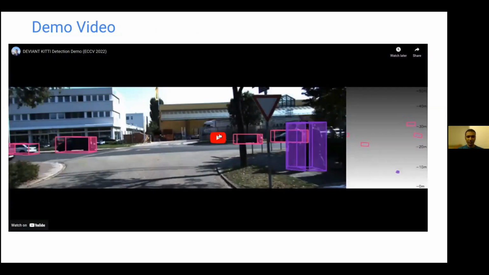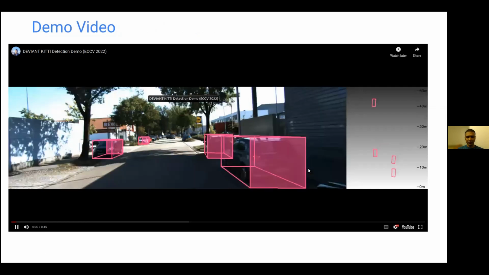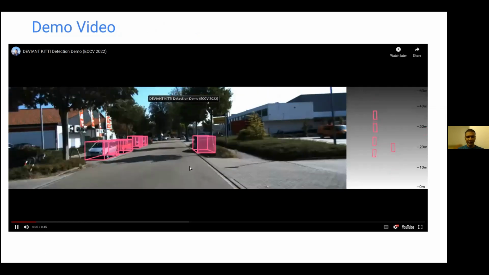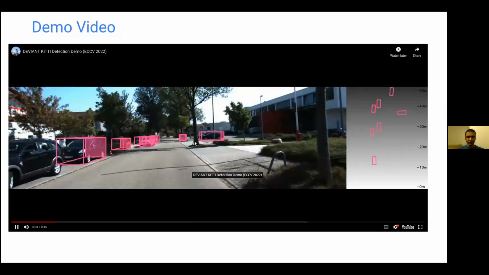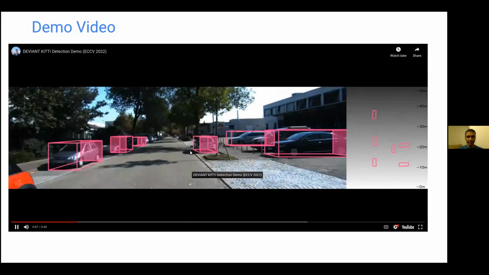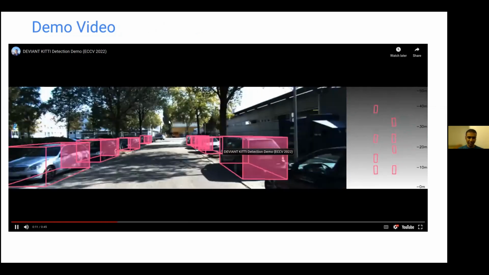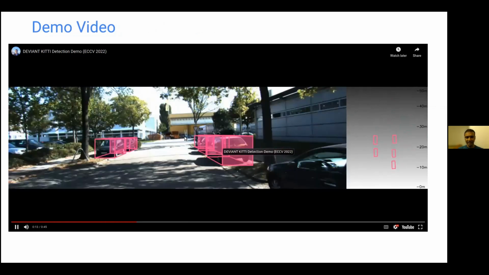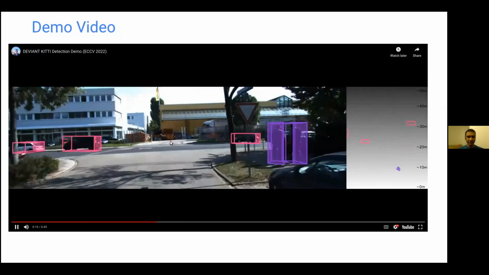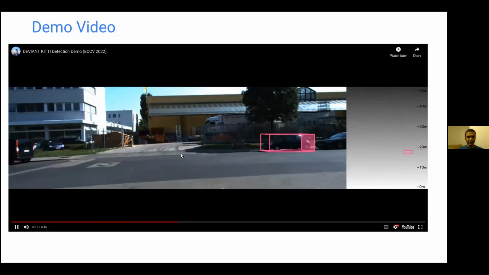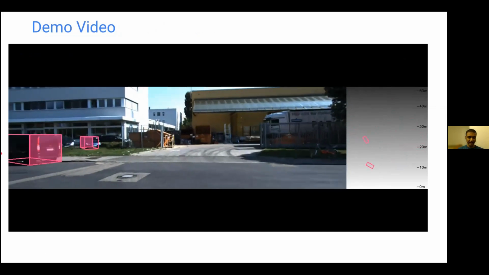We also show the performance of our method using a demo video. We find that the position of the boxes is especially stable, even though we do not use any temporal smoothing while drawing all these boxes across the frames. In addition, our method is also a multi-class method, so it can also detect cyclists and pedestrians.